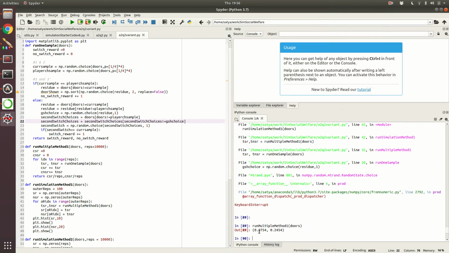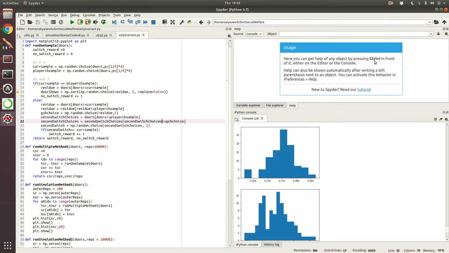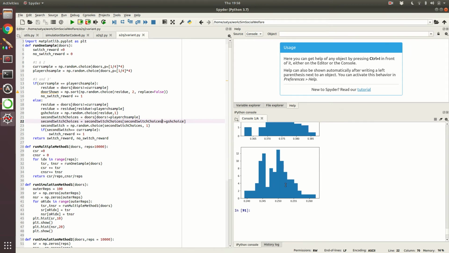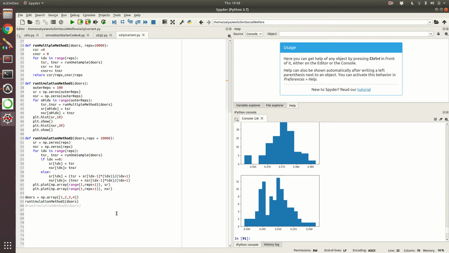When I unpaused and ran just the multiple method with 10,000 iterations, it's giving the correct values. So let me run the whole thing and then we will see. When we run this, finally you can see it has converged to the correct values. That is good. The distributions are fine. You can change the histograms appropriately and see which one you like, but otherwise it's fine.